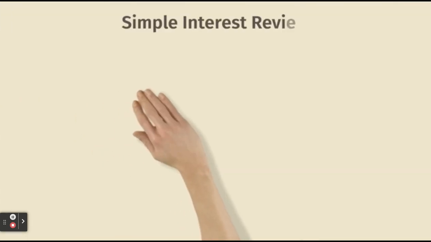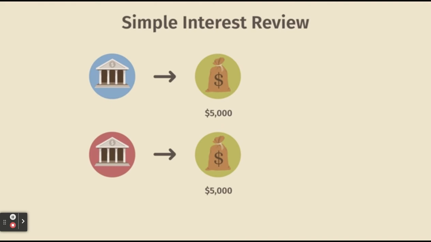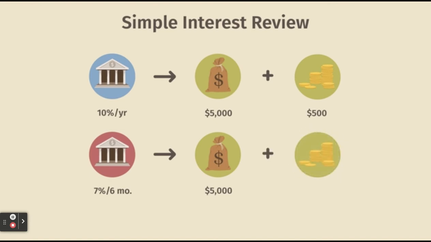Great, let's review what we've learned. Harriet needs to get a loan from one of 2 beaver banks. The principal amount is $5,000. The simple interest rate from the First National Beaver Bank is 10% per year, which we calculated to be $500. The simple interest rate from the Second National Beaver Bank is 7% per 6 months, which sounds better at first, but which we calculated to be $700 per year.